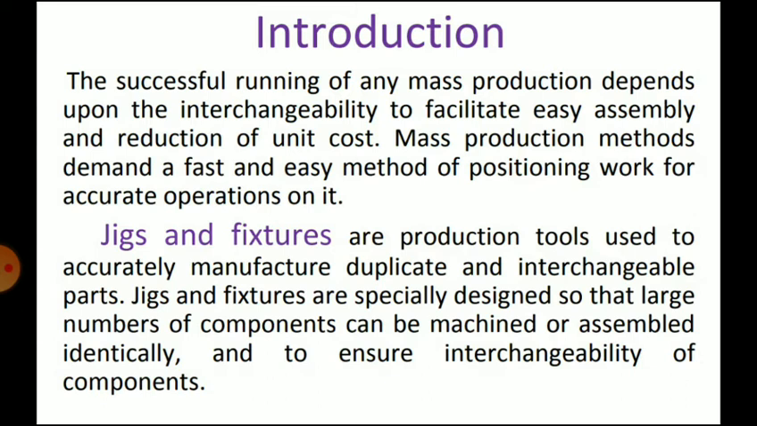So jigs and fixtures are production tools used to accurately manufacture duplicate and interchangeable parts. These are work holding devices that are specially designed so that a large number of components can be machined or assembled identically and to ensure interchangeability of the components.